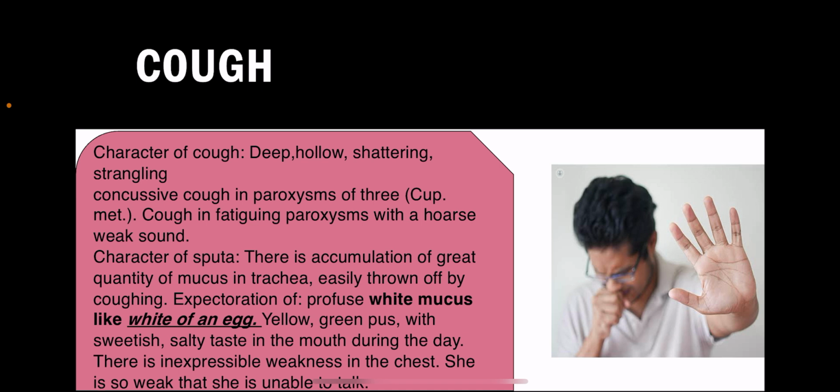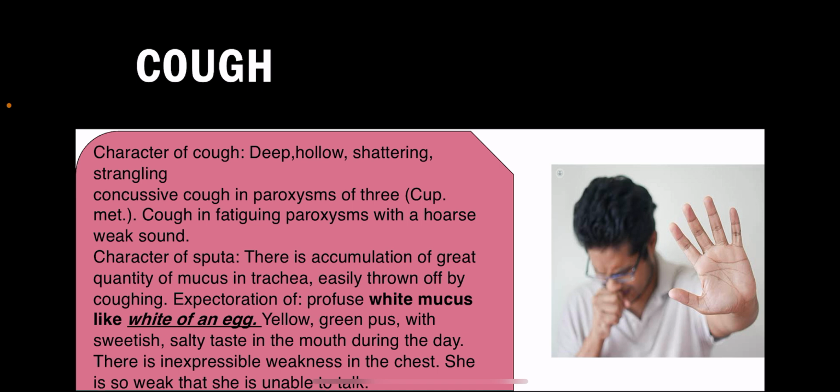Okay, so we see the paroxysms are associated with a weak, hoarse sound. Moving further to the character of the sputa. There is large accumulation of mucus in the trachea. It is easily thrown off by coughing. Expectoration, it is a very productive cough. The expectoration is easily thrown off by coughing.